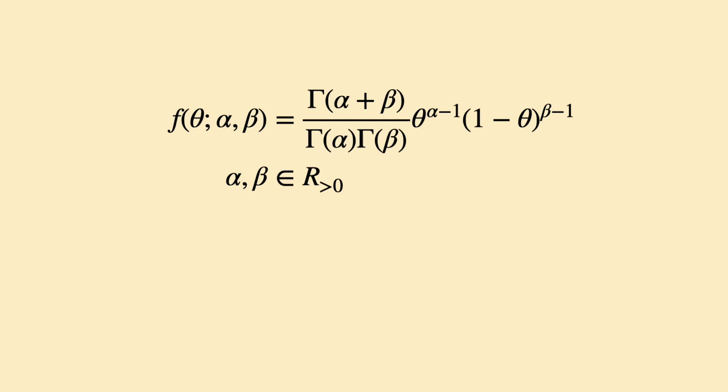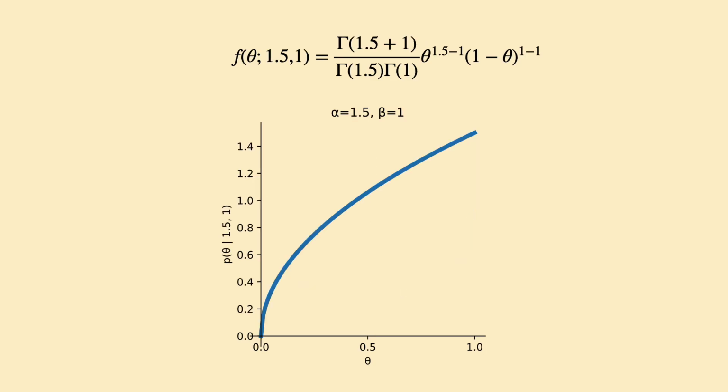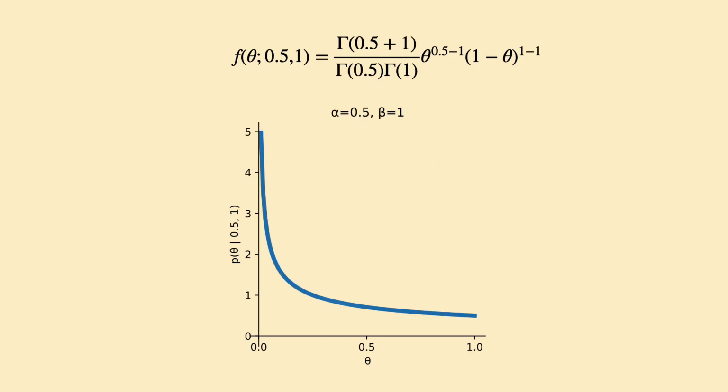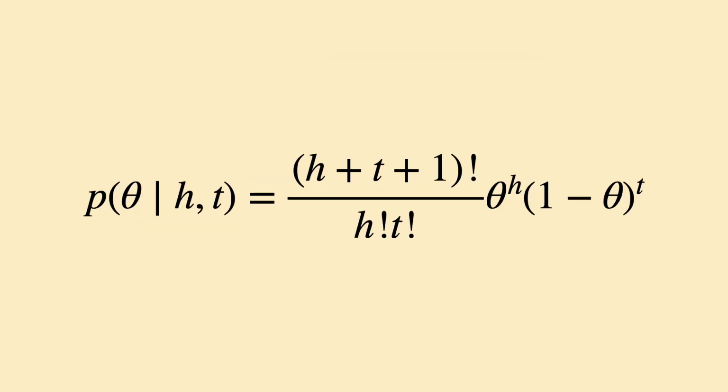Among its many benefits, the gamma function unlocks new shapes that can't be described with only whole numbers h and t. For instance, when alpha and beta are both 0.5, the PDF follows a U shape with a trough at 0.5. P theta is undefined at 0 and 1. When alpha is 1.5 and beta is 1, the PDF increases in theta. When alpha is 0.5 and beta is 1, the PDF decreases in theta, where p theta is undefined again at 0, but I digress. Let's return to the original problem about fair coins.